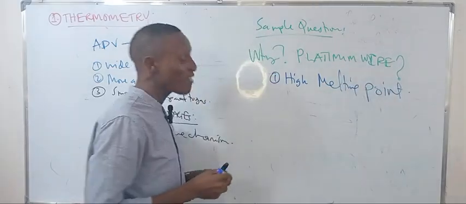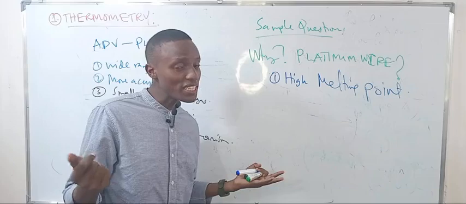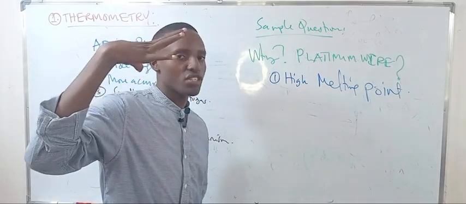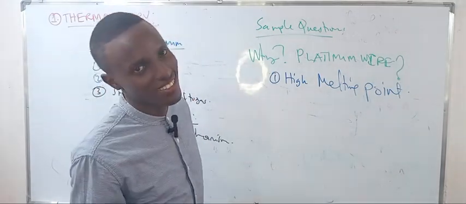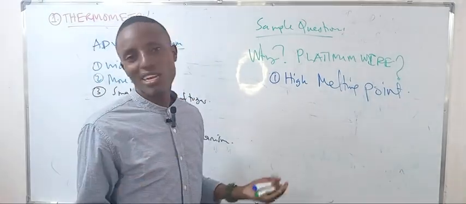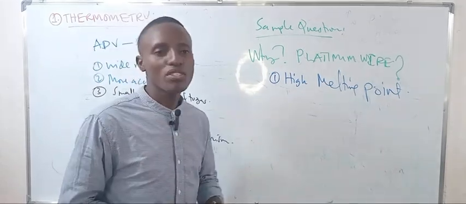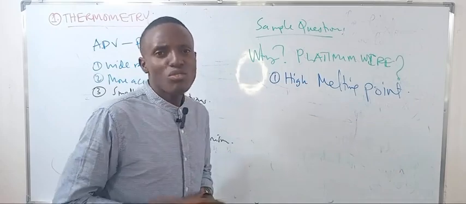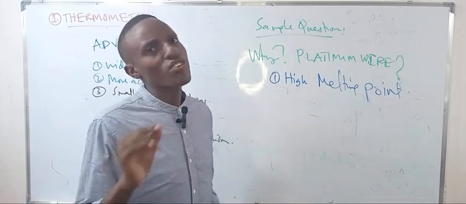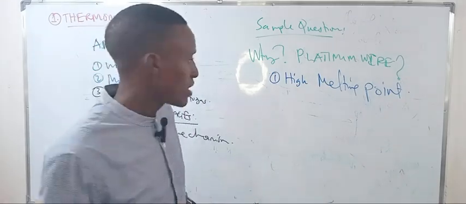If it has a high melting point, even at high temperature it can still be measured, because the platinum wire doesn't melt at that temperature. But if it had a very low melting point, it would melt at a very small temperature, so we would have a small range for the measurement.